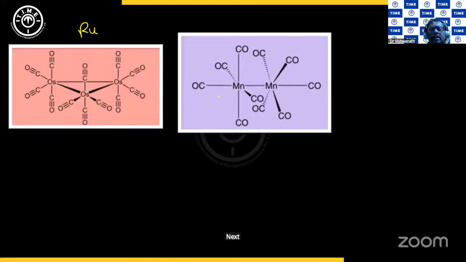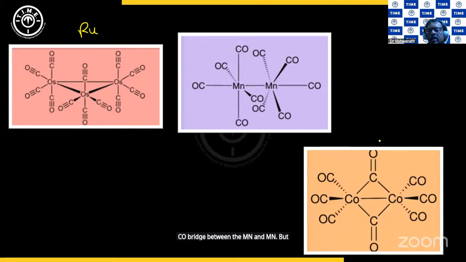Next, again, Mn, Mn, you do not have any CO bridge between the Mn and Mn. But here you will have these bridges. Clear? So a CO here and a CO there are forming a bridge between the two metals. Clear? Now, since we have got this, let us discuss what is effective atomic number.